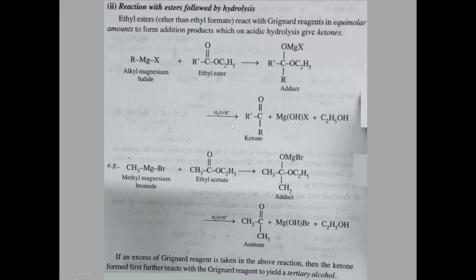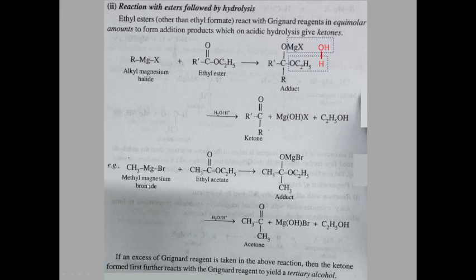And then on hydrolysis, the ethyl part, here I can show the hydrolysis how it is taking place. This is the water molecule, and as you know, ethanol is formed by taking this way, the reaction is taking this way, and MgOHX is formed when the reaction goes in this way, and then the final product ketone will be obtained when ethyl ester is reacting with Grignard reagent.